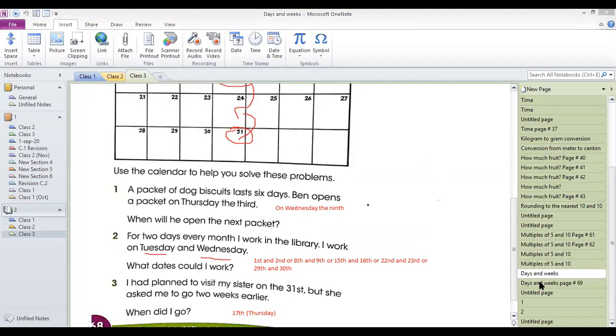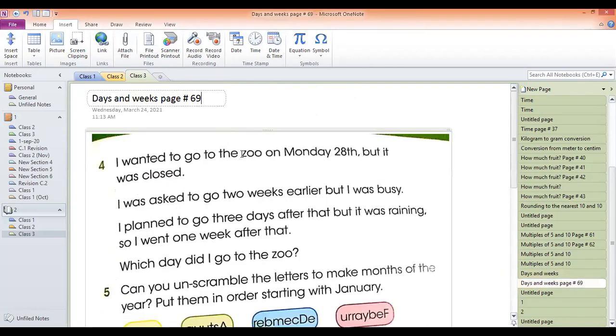Okay. Now, question number 4, guys. You have to see very carefully. The question is saying, I wanted to go to the zoo on Monday 28th, but it was closed.